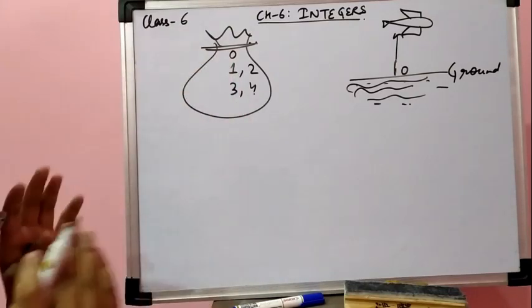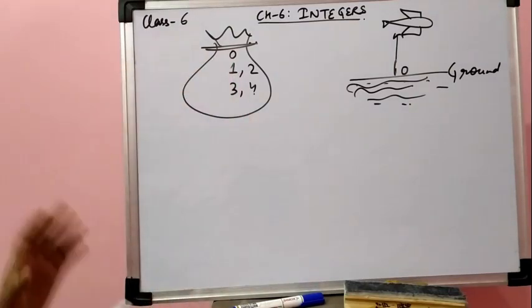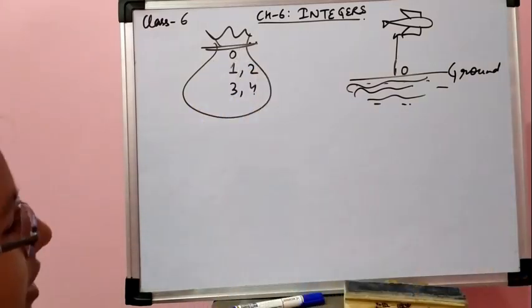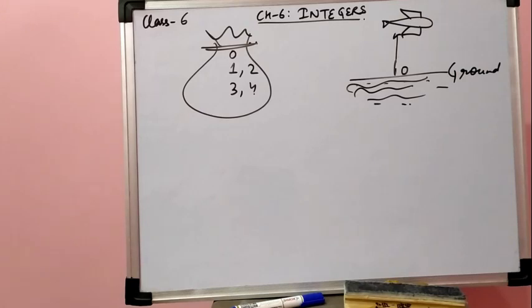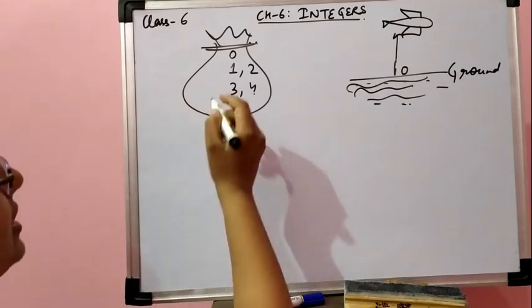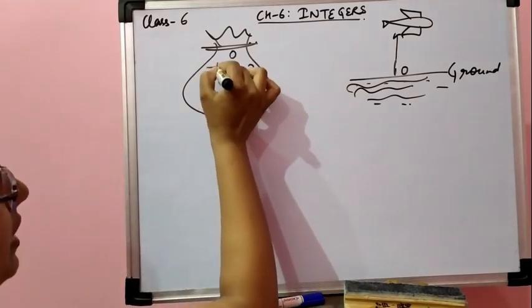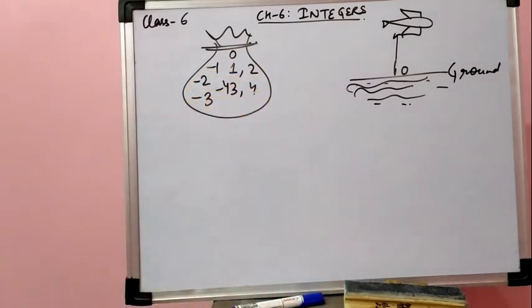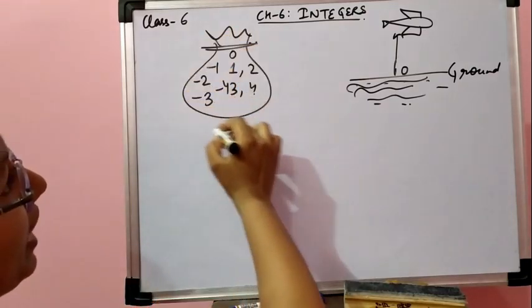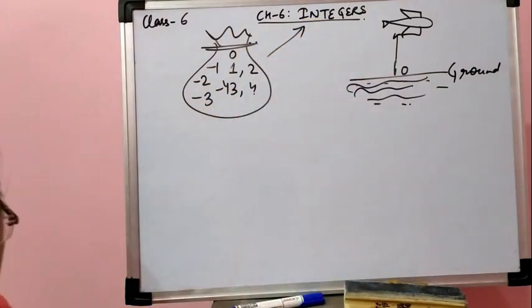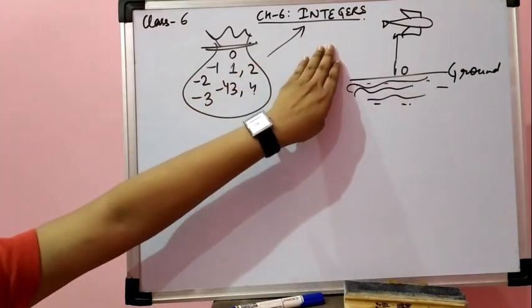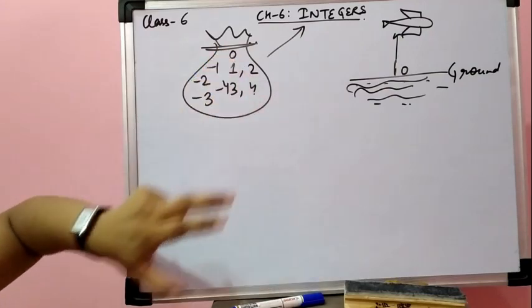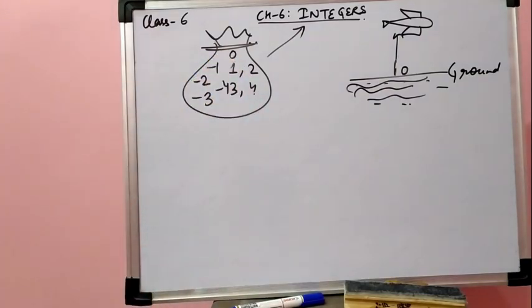Now after this, is there any number behind 0? 0 के आगे अगर मैं बात करूं तो 1 आता है, 2 आता है, 3, 4 आता है. क्या 0 के पीछे कोई नंबर आता है? Yes. 0 के पीछे आएंगे आपके नेगेटिव नंबर्स -1, -2, -3, -4 like that, okay. So now this is a bag of integers. So in integers you can say that positive, negative and 0, all kinds of numbers are coming.